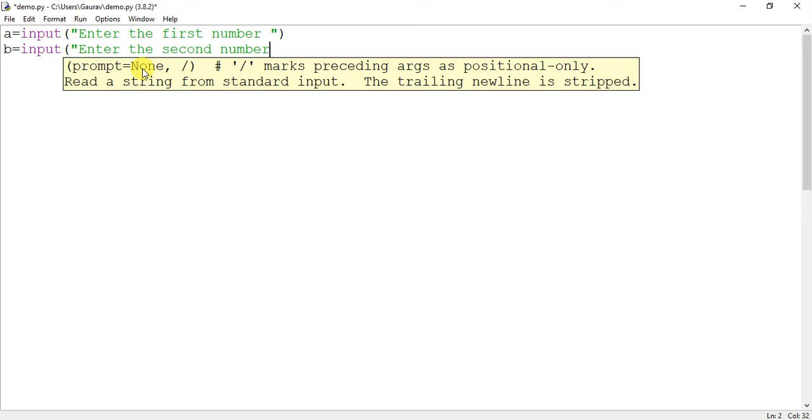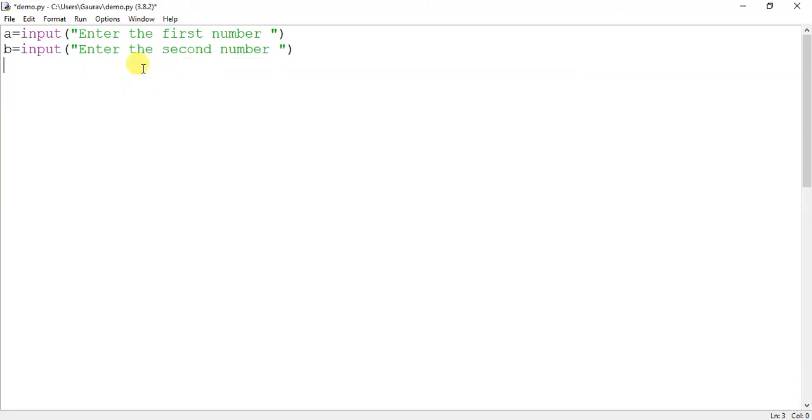You should not be miser in writing a good message, because a good message will remove all the chances of any wrong input. We will give a message, enter the second number. Now I have the input. Now I go to the second phase, that is the processing phase. In this phase I will be creating a third variable called C and I will add the two variables A and B in it. This is my processing statement, and at the end I will print this value.